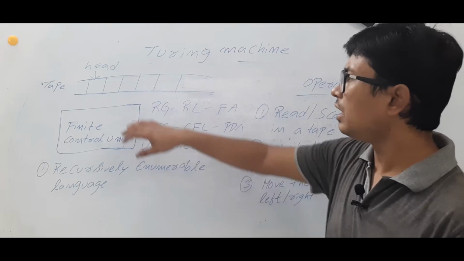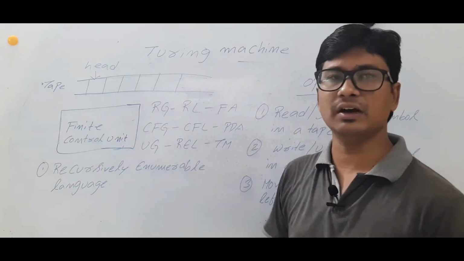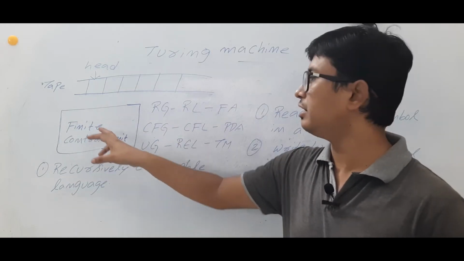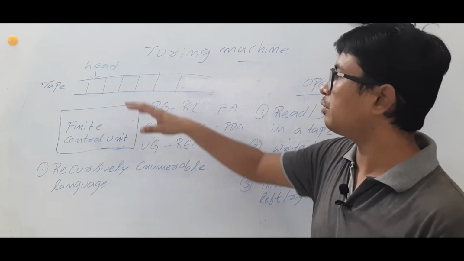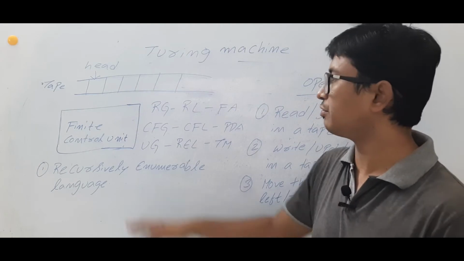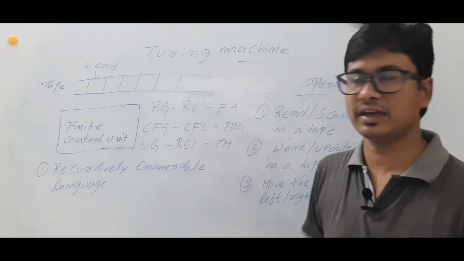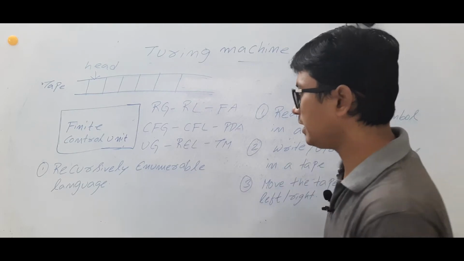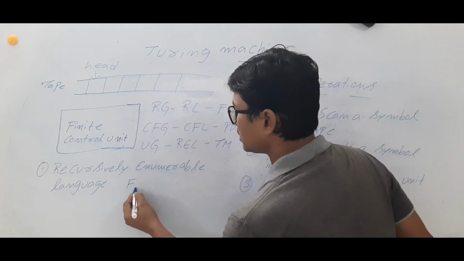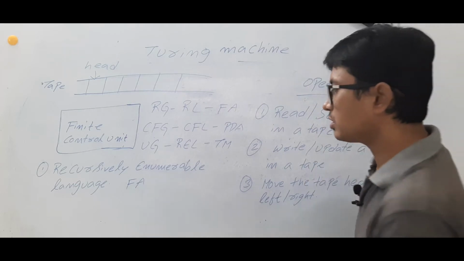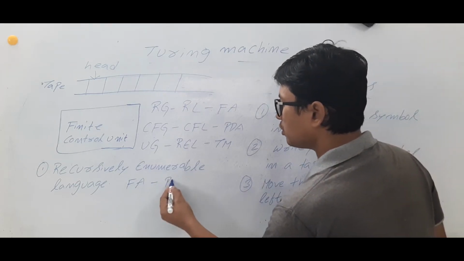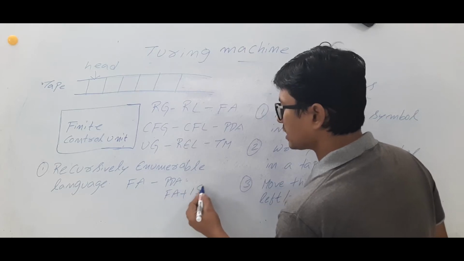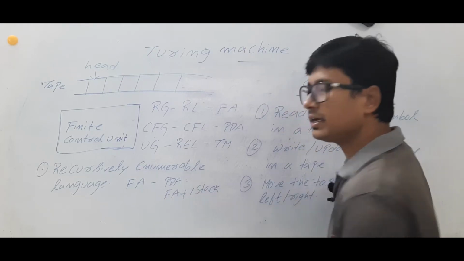Now, even in the push down automata, we have studied that we will have a finite control unit and we will have an input and then we have a stack. Am I right or wrong? In finite automata, we don't have any memory. Am I right or wrong? The limitation of the finite automata is we don't have any memory. So that's why we went to the push down automata. We called it a finite automata plus one stack. Am I right or wrong?